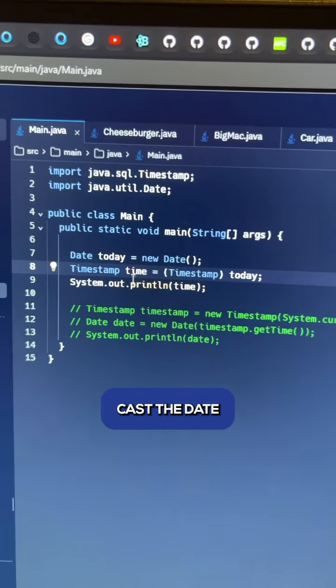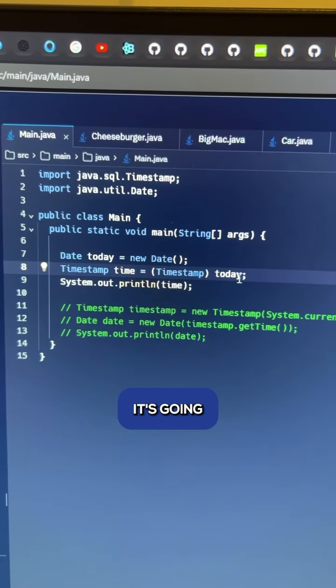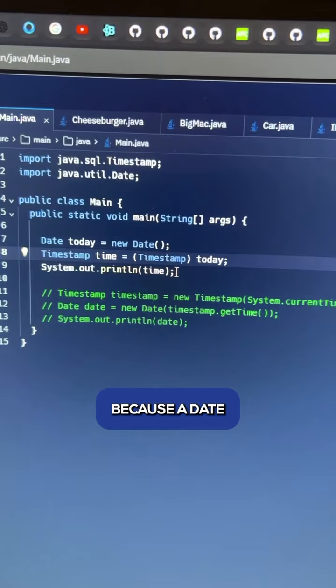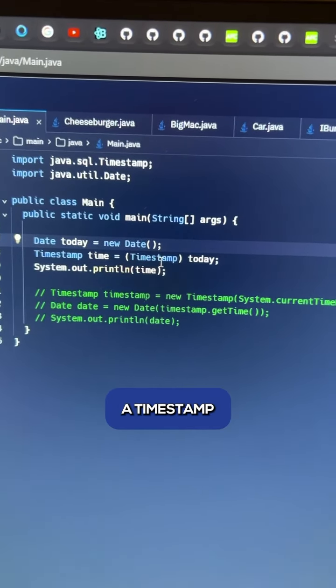However, if we try to cast date into a timestamp, it's going to throw a class cast exception because a date is not necessarily a timestamp, which then looks like this.